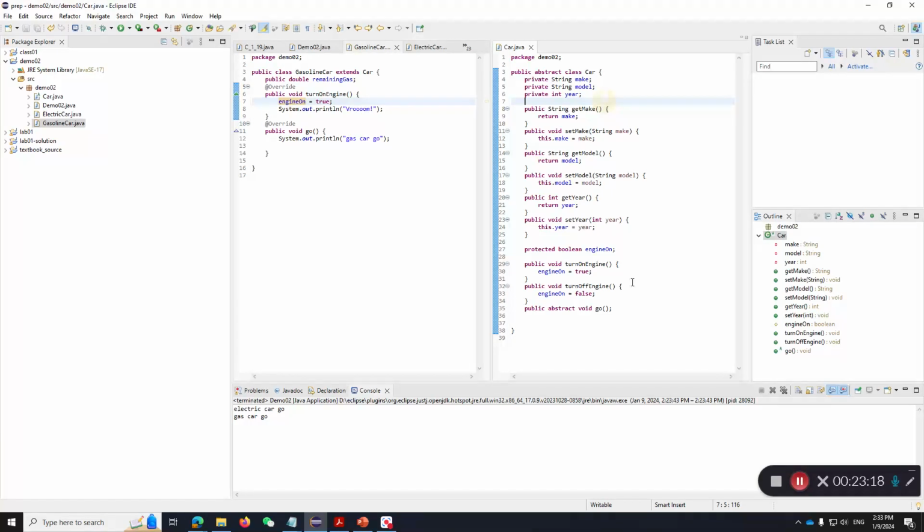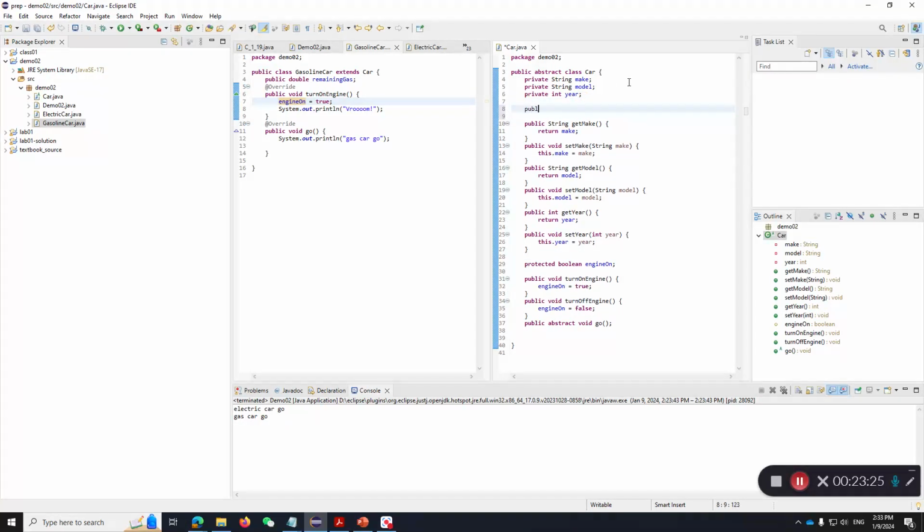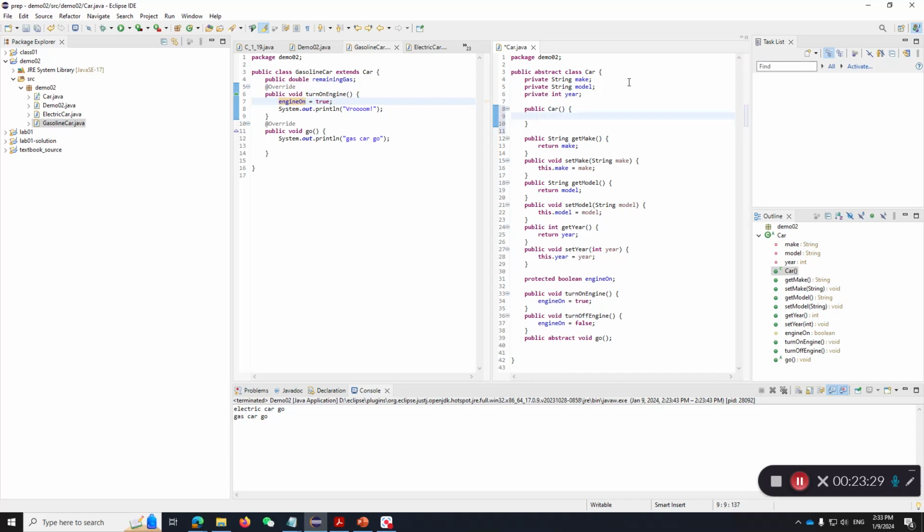So let's say we have a constructor here, right? Let's make a constructor public car, right? And we are going to make up some things like our make is, let me say make, right?